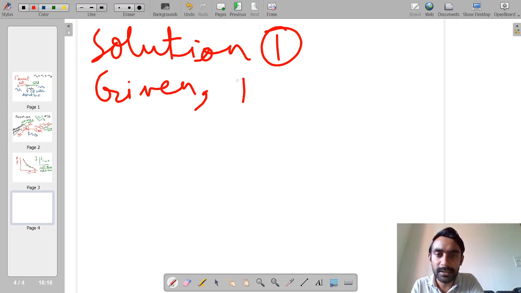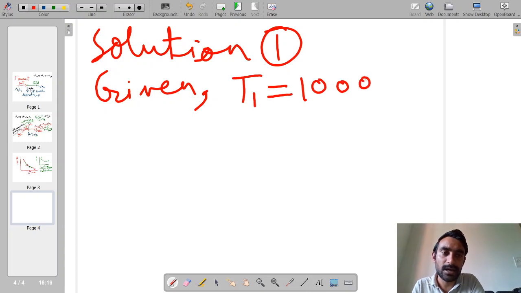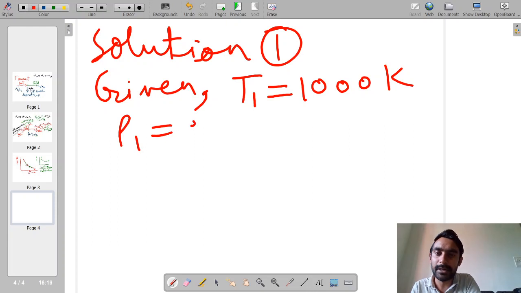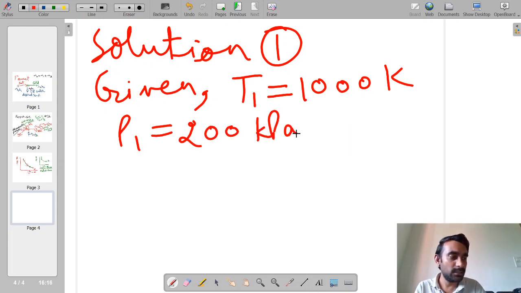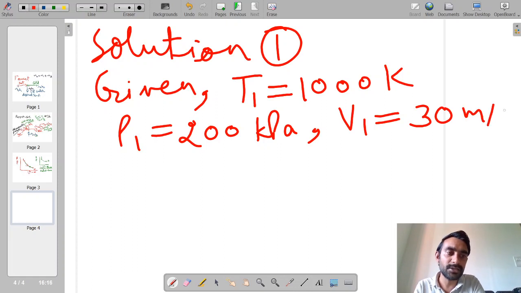The temperature at the inlet is given as 1000 Kelvin, the pressure at the inlet is 200 kilopascals, and the air enters the inlet with a velocity of 30 meters per second.